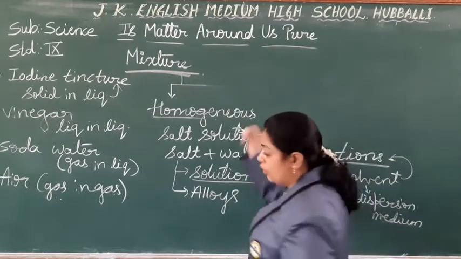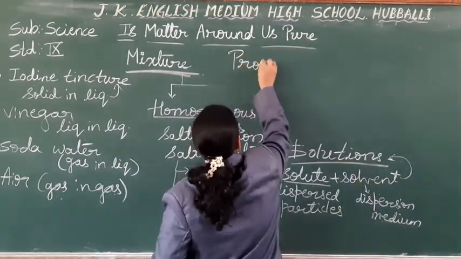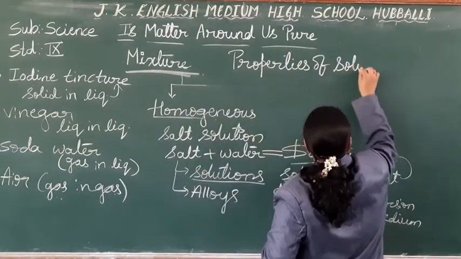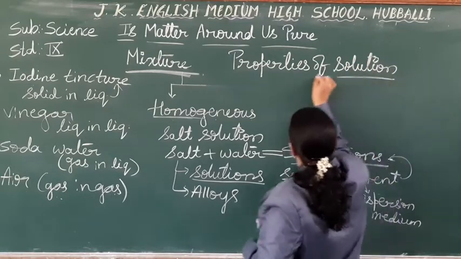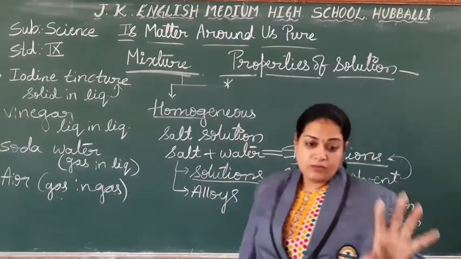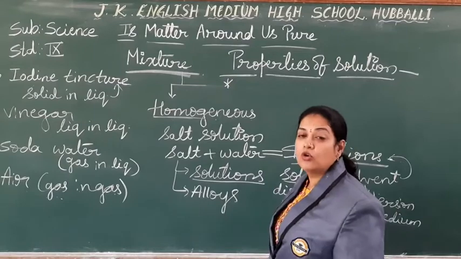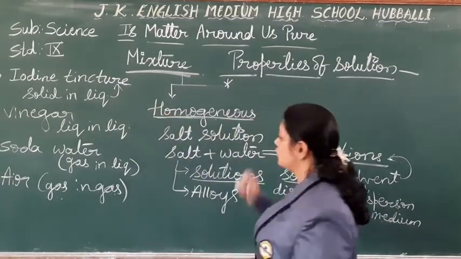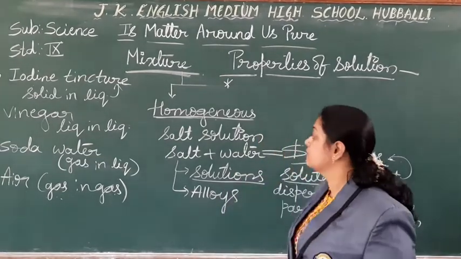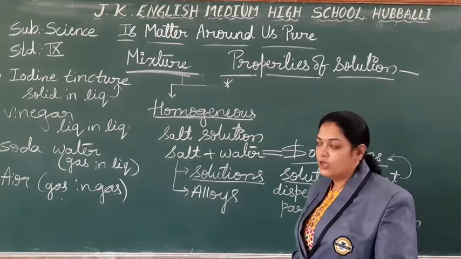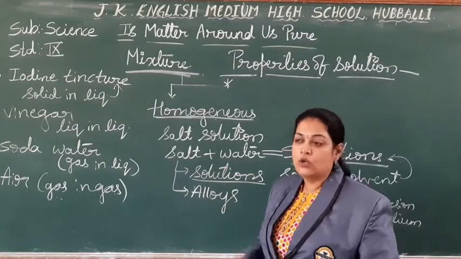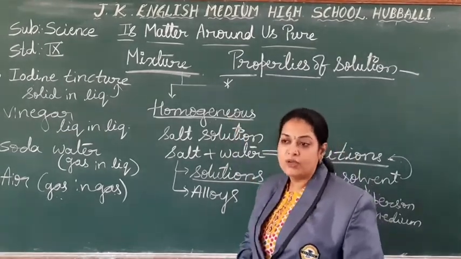Next heading, students. Properties of solution. What is the first property? First and foremost property is solution is a homogeneous mixture. Write down, students: solution is a homogeneous mixture. Correct? Salt solution, sugar solution. Can you distinguish the constituents? No. So it is called a homogeneous mixture.